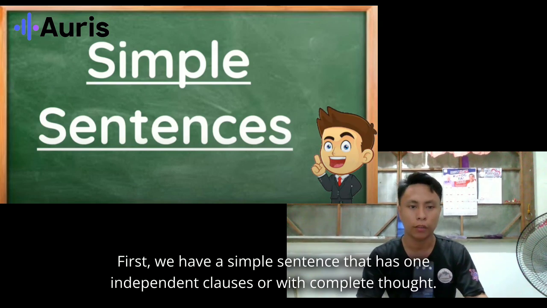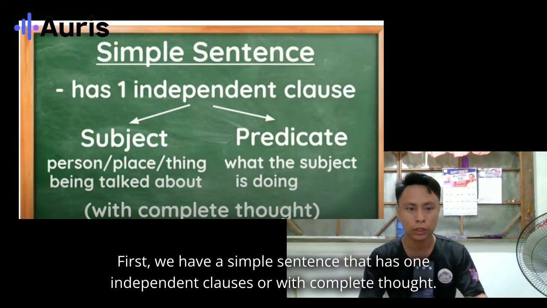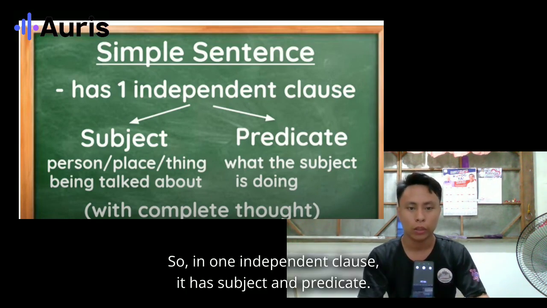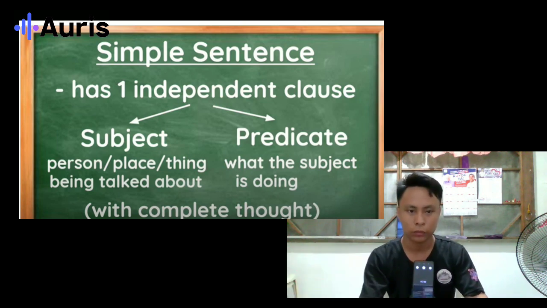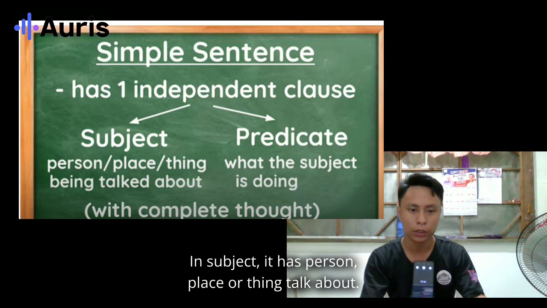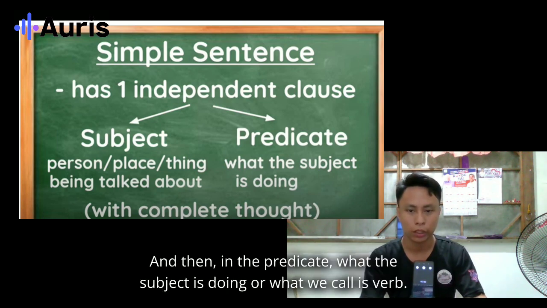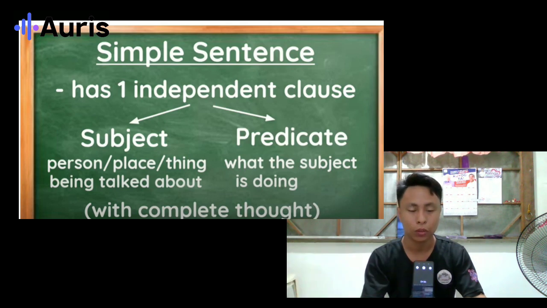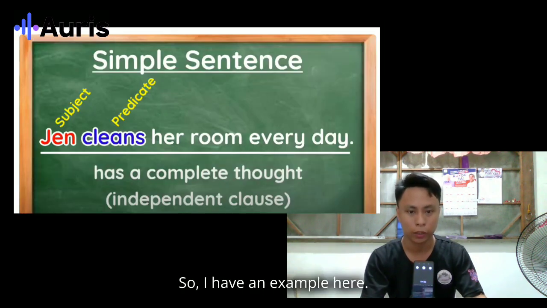First, we have a simple sentence that has one independent clause, or a complete thought. In one independent clause, it has a subject and a predicate. The subject is the person, place, or thing being talked about. And then the predicate is what the subject is doing, which is the verb. So I have an example here.